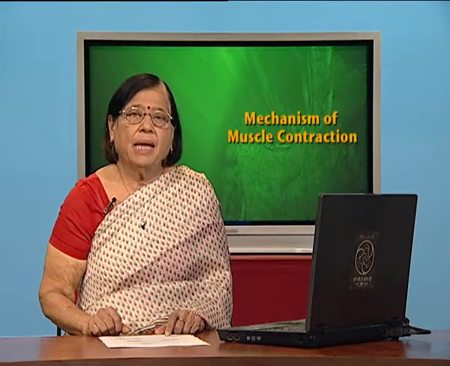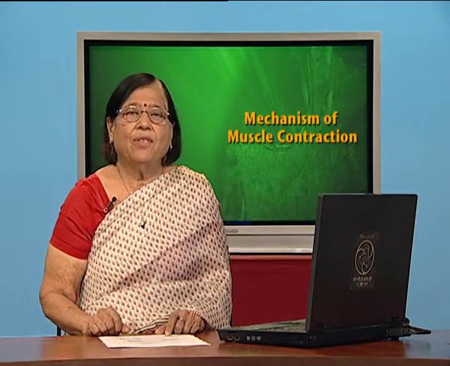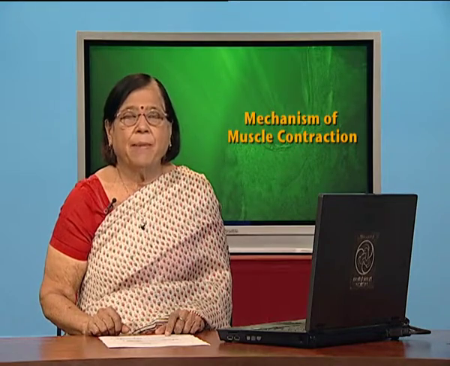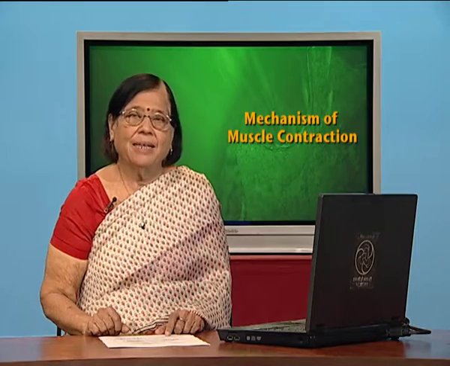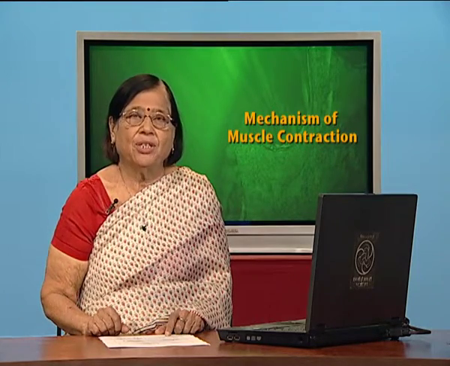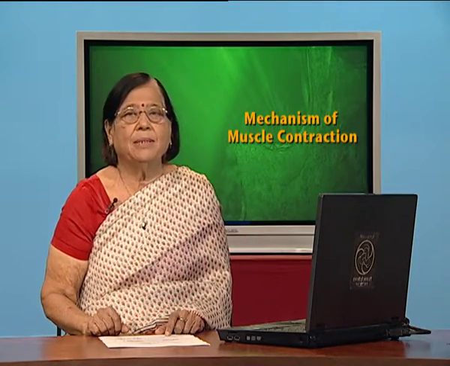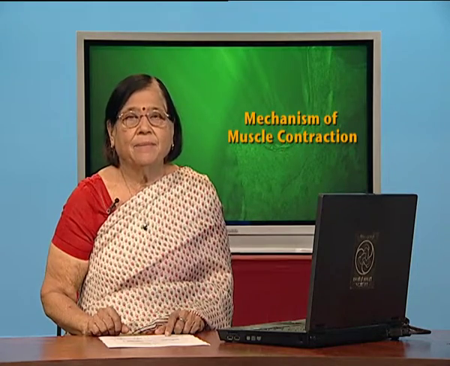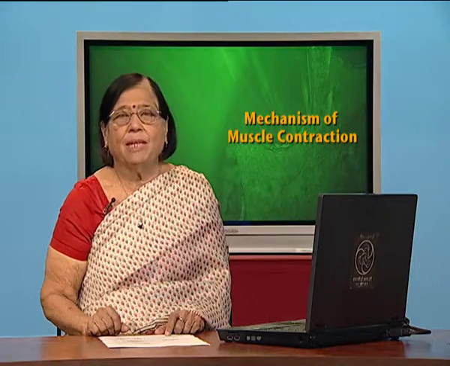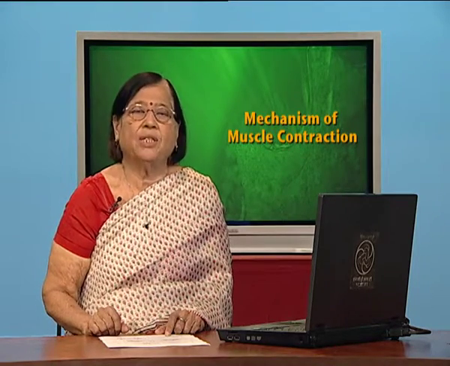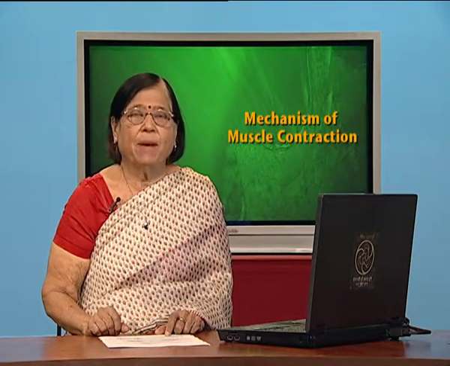That means the actin and myosin filaments, which are arranged band by band, when they join by cross bridge, they definitely lead to contraction. So, by these two diagrams, the matter is very clear that actin, then myosin, again actin and myosin filaments are arranged in this fashion in the muscle fiber.